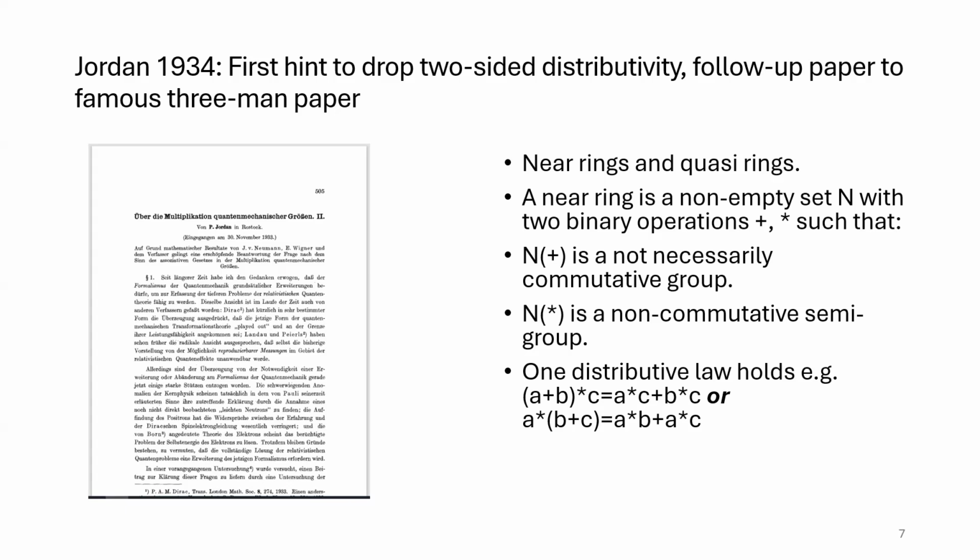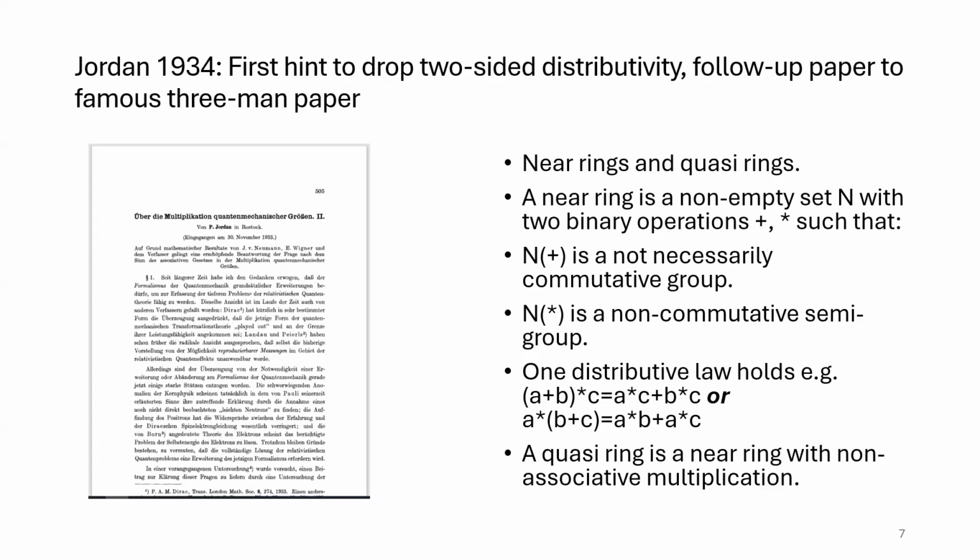So if rings and fields describe the linear situation, near fields and near rings describe the nonlinear situation. And as an additional generalization, a quasi-ring is a near ring where the multiplication is also non-associative. This will become important later. This was something Jordan pursued in the late 1940s and early 1950s. Okay. Another interesting aspect which came earlier are the so-called Karzel topological near fields.